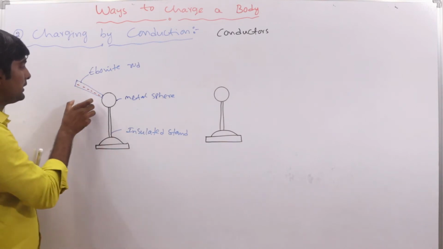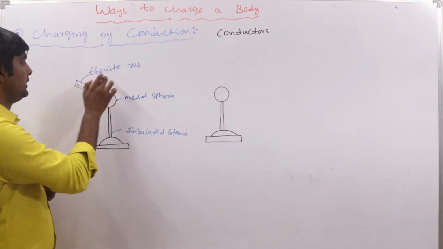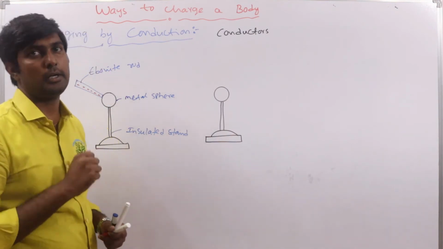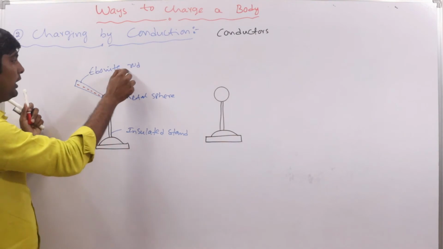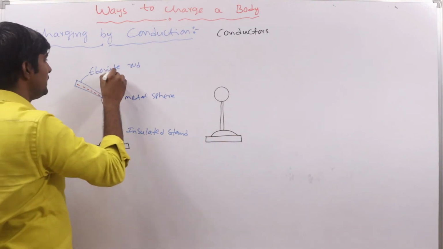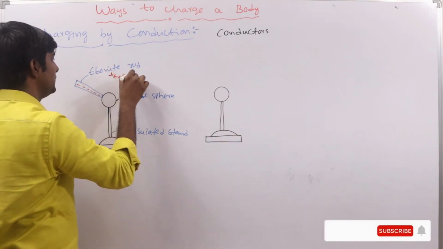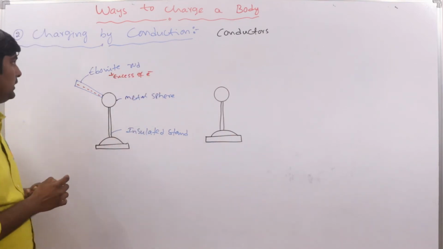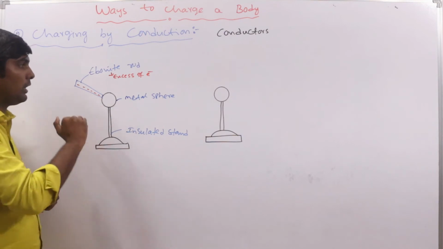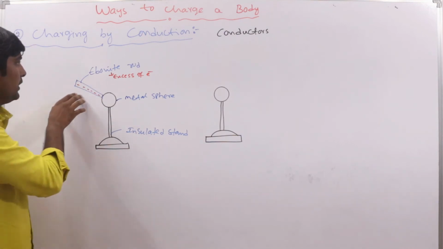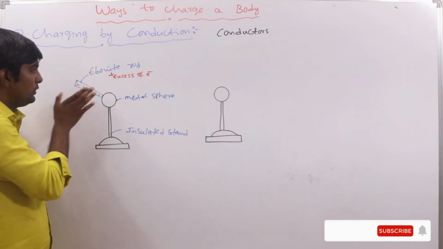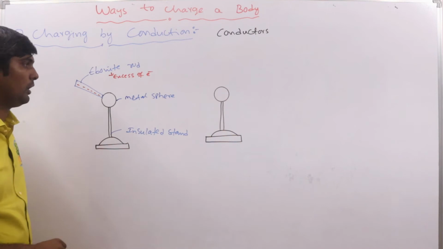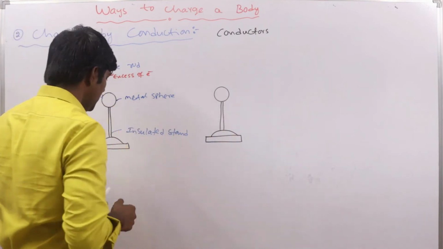These are all the excess electrons present on it. The sphere is neutral, meaning equal numbers of protons and electrons are present, but the ebonite rod is charged, so it has excess electrons. Now what happens? From the ebonite rod to the sphere, electrons are transferred, from the electron-excess body to the neutral, uncharged body. So now the sphere also gets the charge.